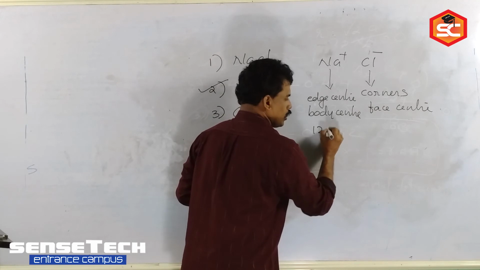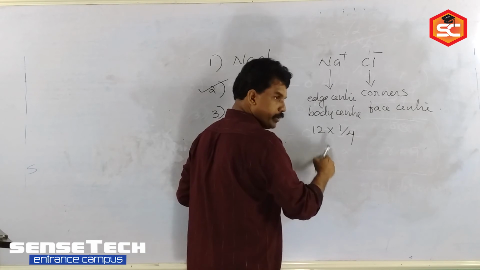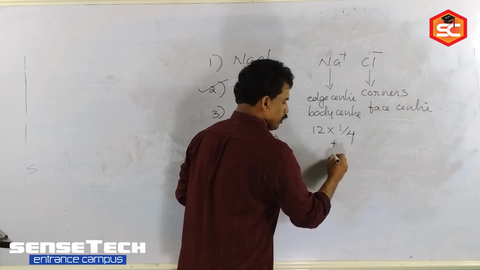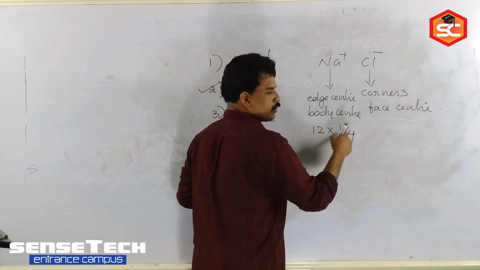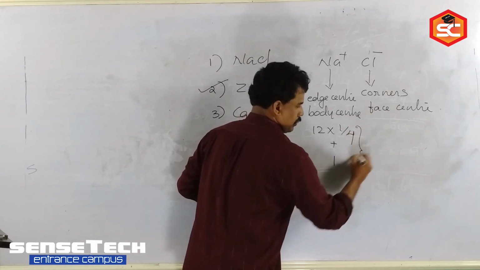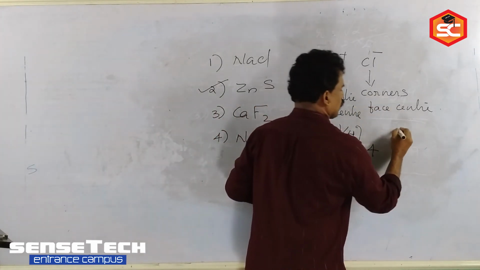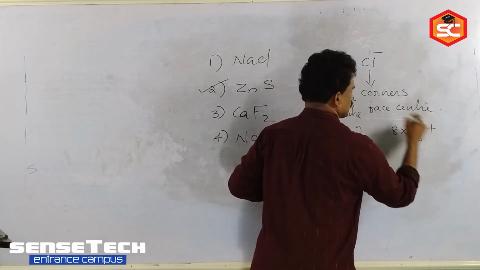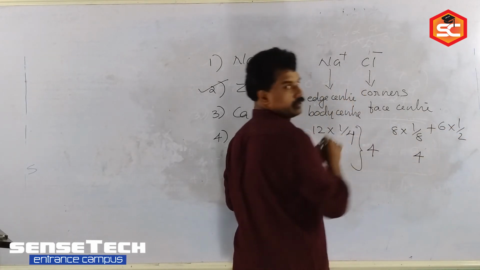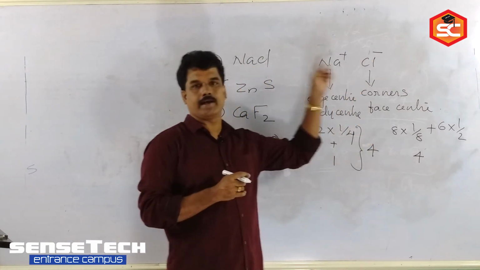So the contribution is 12 into 1 by 4, because in a 3-dimensional arrangement one cube is in contact with 3 other cubes. So 12 into 1 by 4 becomes 3, plus body center 1, so total 4. So the number of sodium ions per unit cell is 4. For chloride, corners 8 into 1 by 8 plus face centers 6 into 1 by 2, that is also 4. So each unit cell contains 4 sodium ions and 4 chloride ions in NaCl.